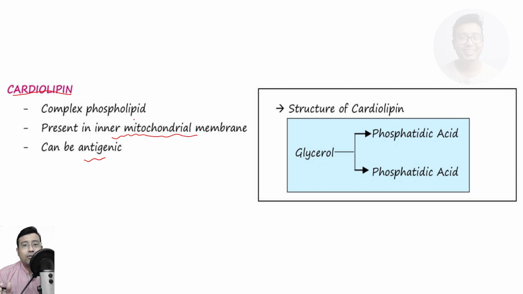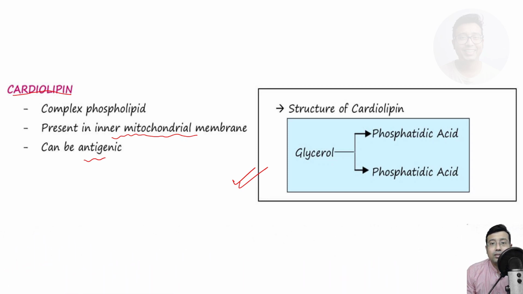It is a molecule of glycerol connected with 2 phosphatidic acids, the 2 phosphatidic acids connecting a molecule of glycerol. You can find the structure of cardiolipin in your book. It is very huge, but the basic linkage is this. There will be phosphatidic acid on either side and they will be connected via glycerol.